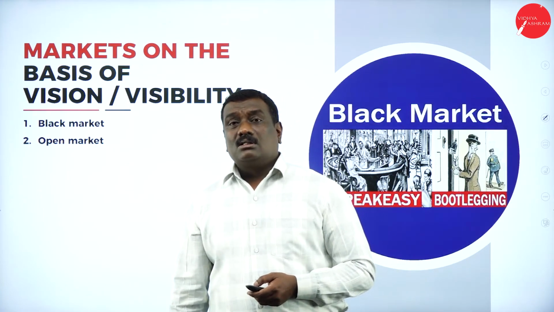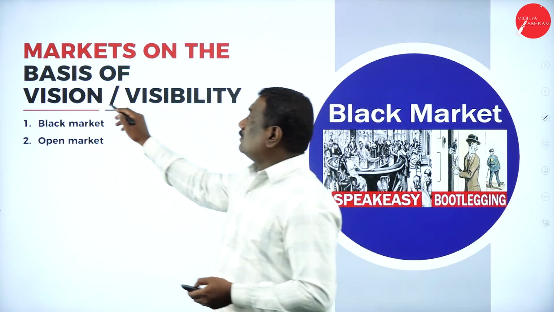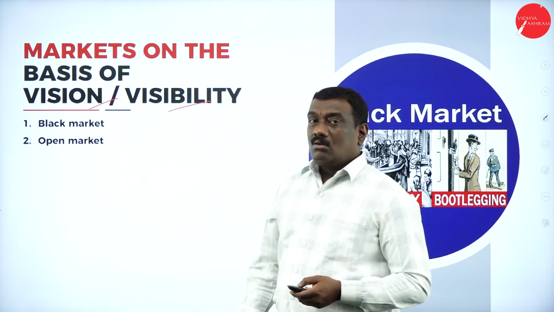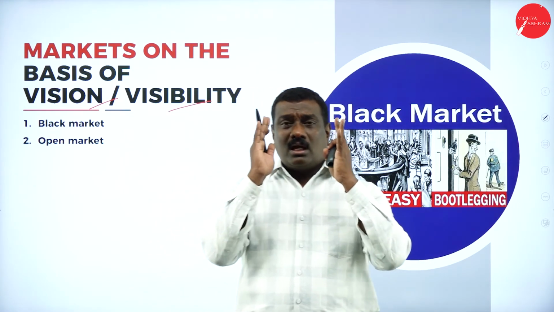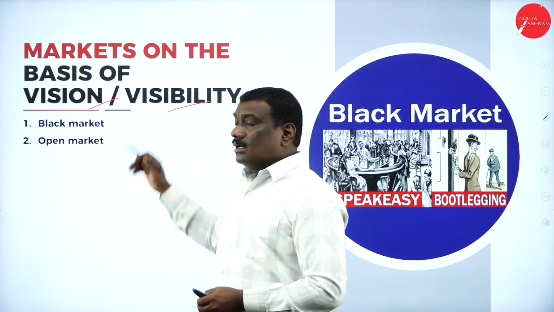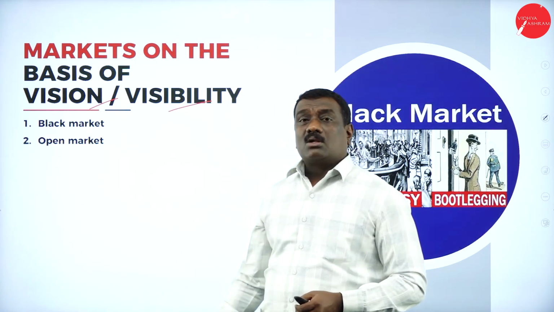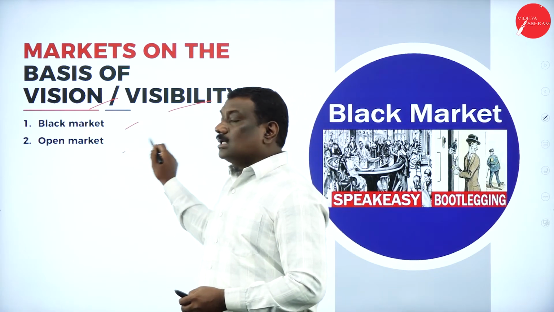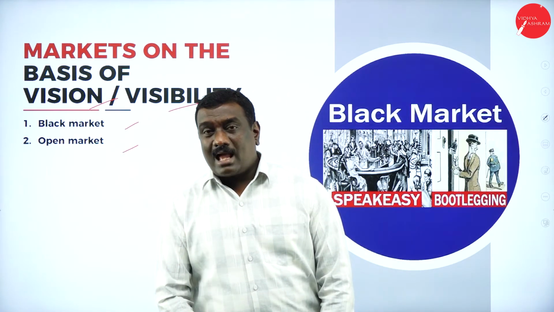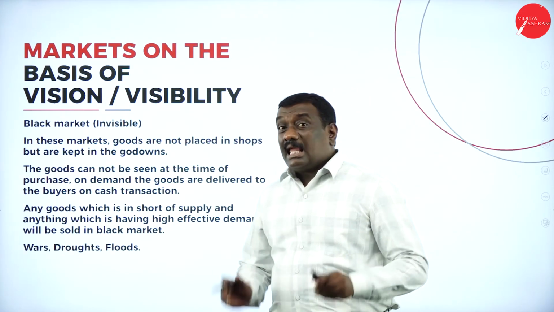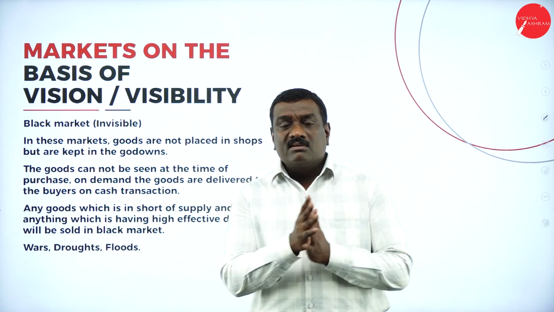Now lastly, coming to the classification of market on the basis of vision and visibility. What is vision? Vision means seeing, looking into, right? So on the basis of vision and visibility, we have two types of market. One is the black market and one is the open market. What is the black market and what is the open market? The black market is invisible in nature. Invisible. You may ask, sir, how is it invisible?